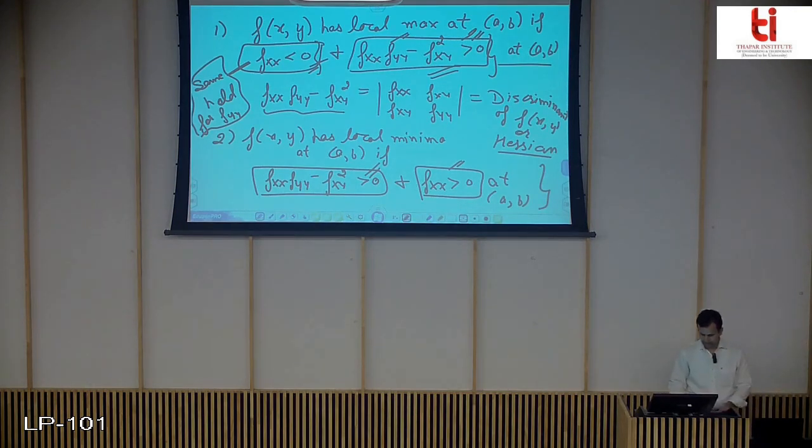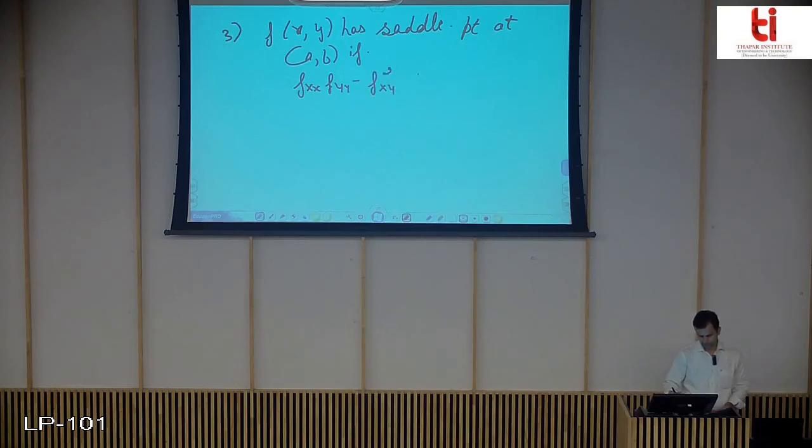And finally, f(x, y) has a saddle point. You have local maxima, you have local minima, and for the saddle point, we say the point (a, b) is a saddle point if the discriminant value is less than 0 at point (a, b). That is why we always first look for the discriminant value, because if it is positive, it is going to be a local maximum or minimum. If it is negative, it is definitely a saddle point.